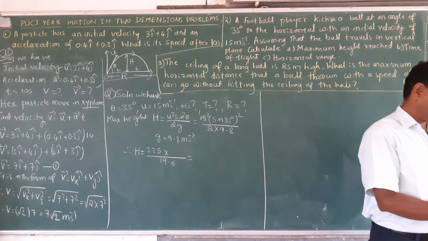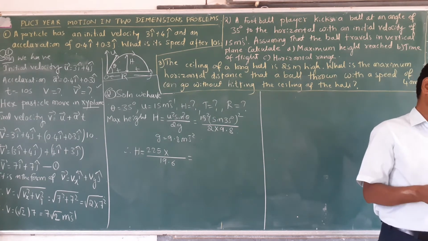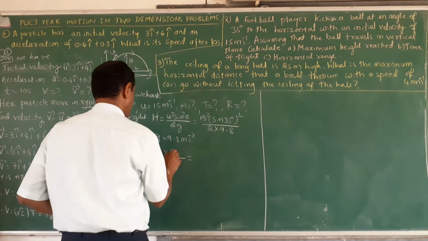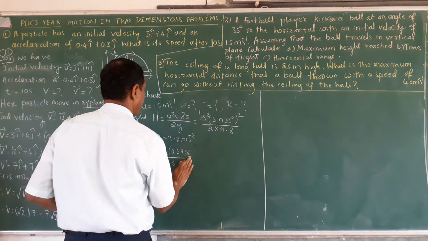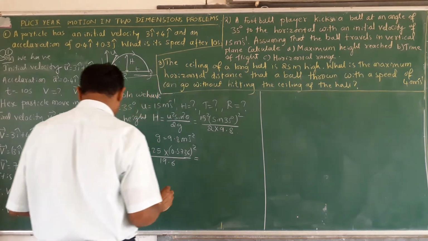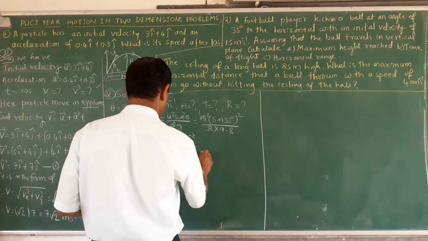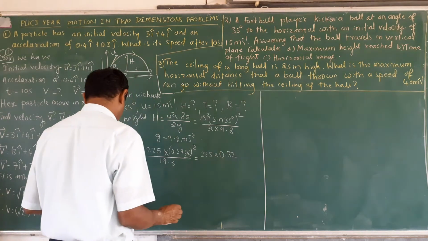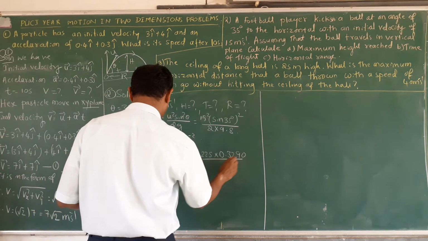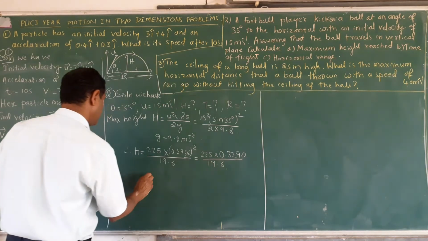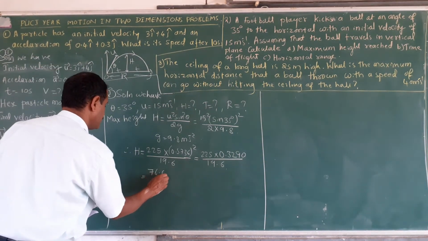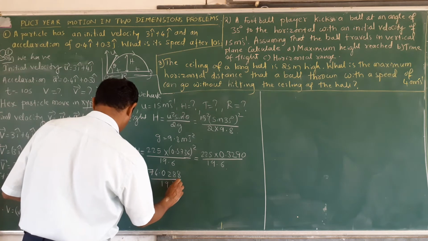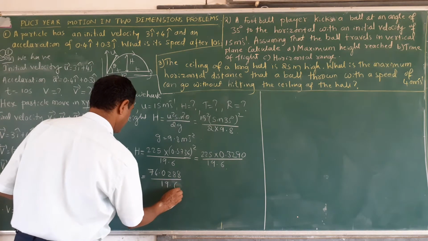With the help of the table, you have to take the sin 35 value, which is 0.5736. 0.5736 whole square is 0.3290. So 225 into 0.3290 is 74.0288, divided by 19.6.